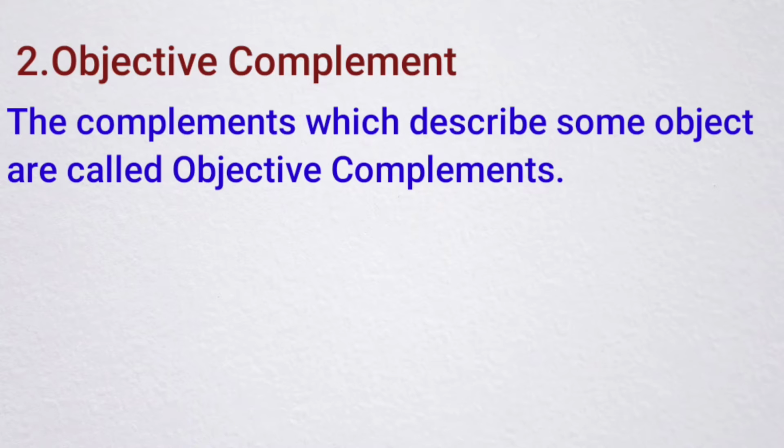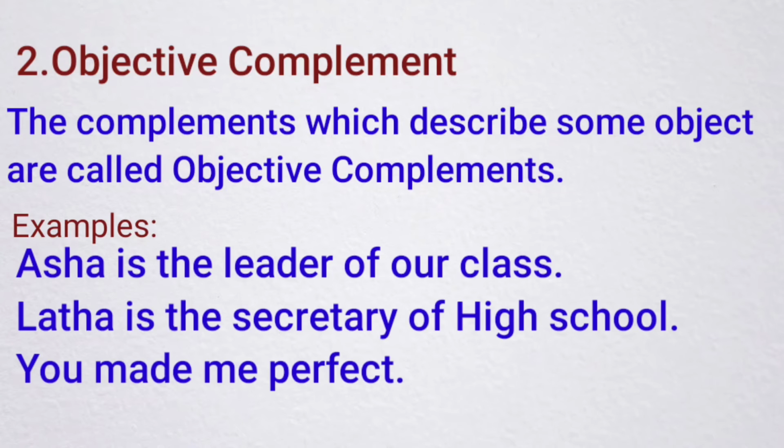Now we will see the second kind of complement, that is the objective complement. The complements which describe some object are called objective complements. For example: Asha is the leader of our class, Lata is secretary of a high school, you made me perfect. Here the words leader, secretary, perfect describe the objects, those are class, high school, that is you.